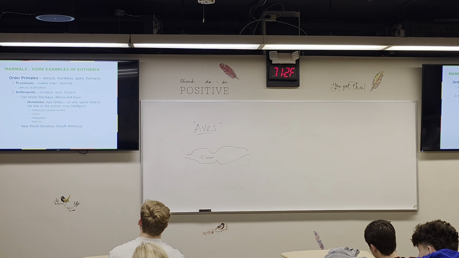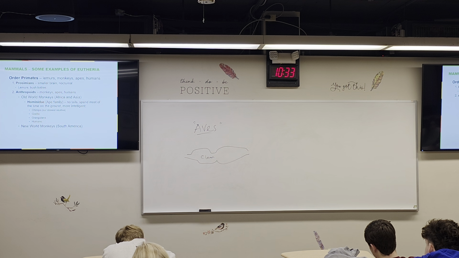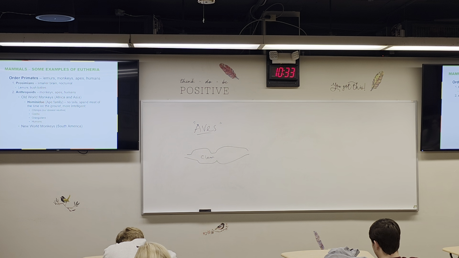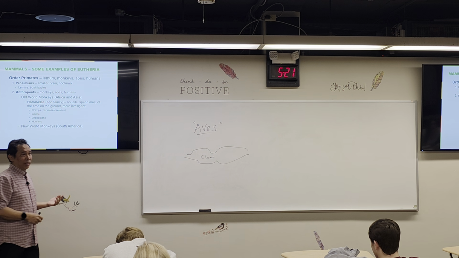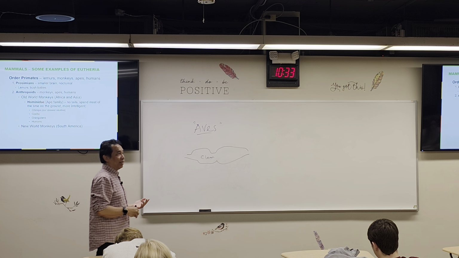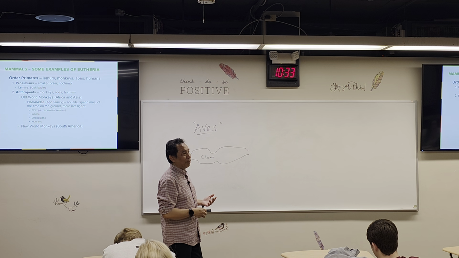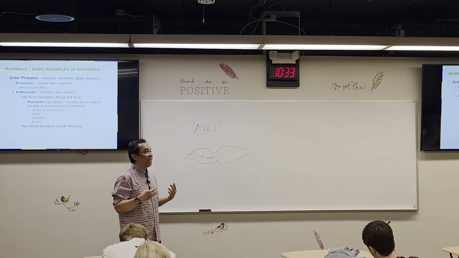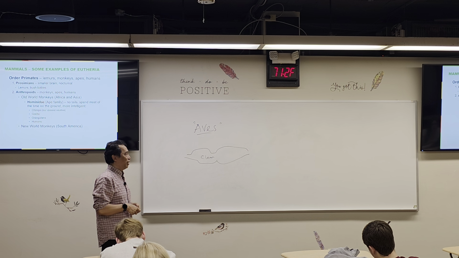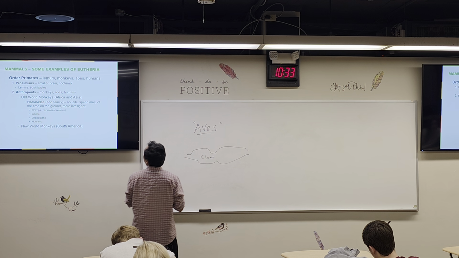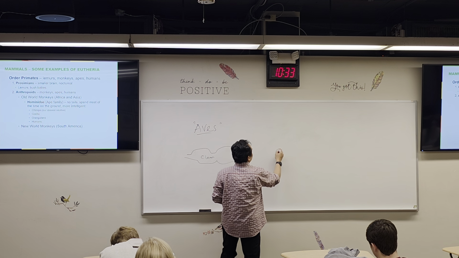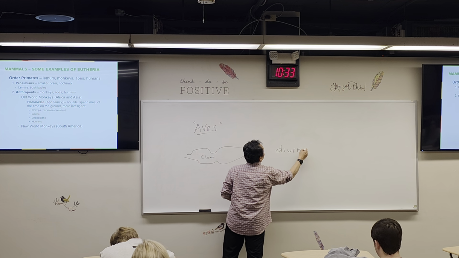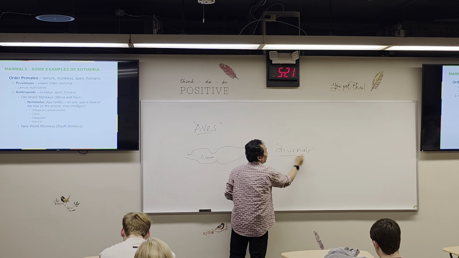apes, human. There are 2 types, okay, prosimians, which have a smaller brain. Most of them are nocturnal. Anybody know what nocturnal means? They are mostly active during the night. The opposite of nocturnal is diurnal. This is active during the day.